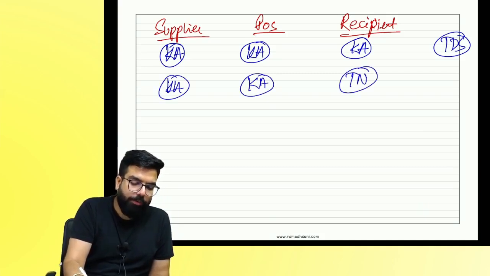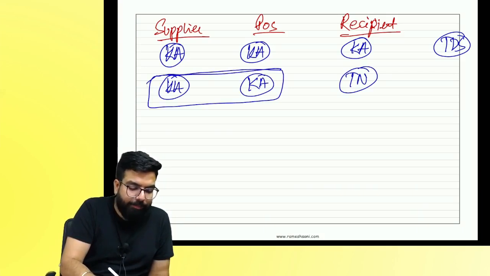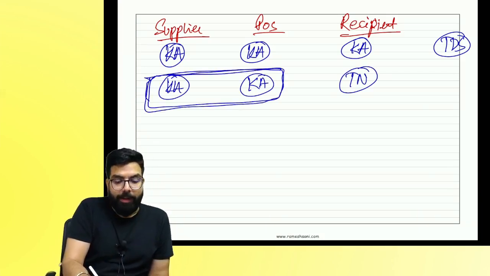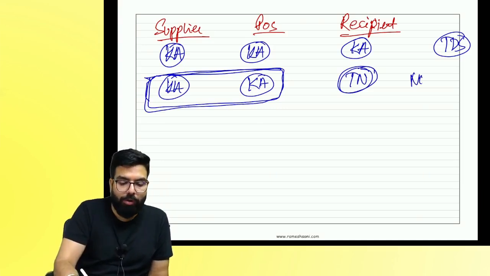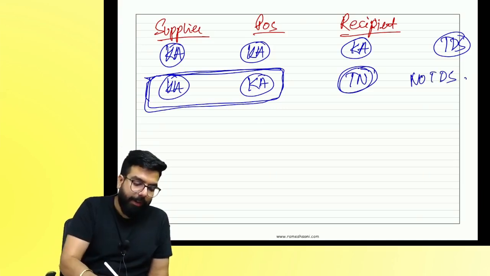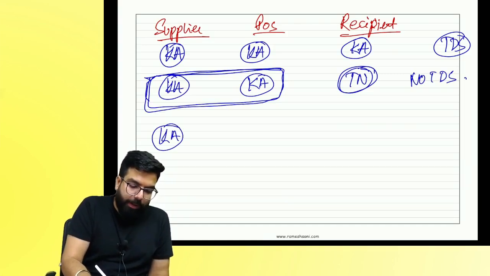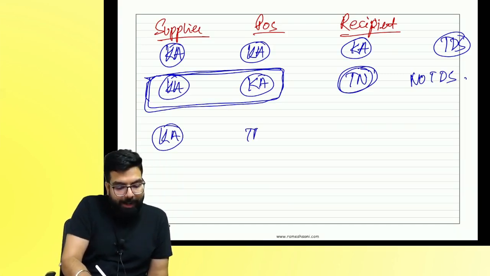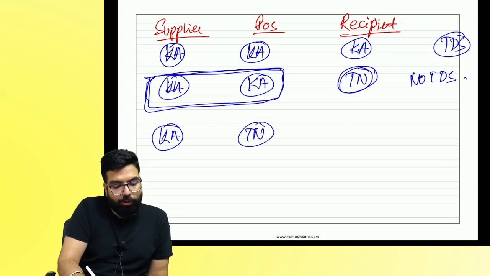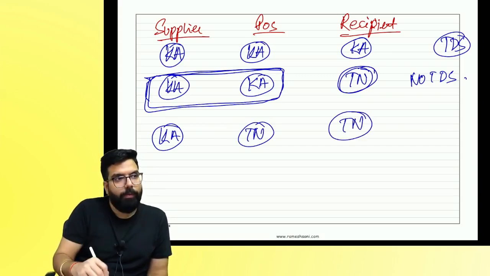Recipient in Tamil Nadu. If supplier and place of supply are in one state, recipient is in another state. No. Okay. I am in Karnataka. Place I am supplying in Tamil Nadu. Recipient also in Tamil Nadu. Will TDS come?